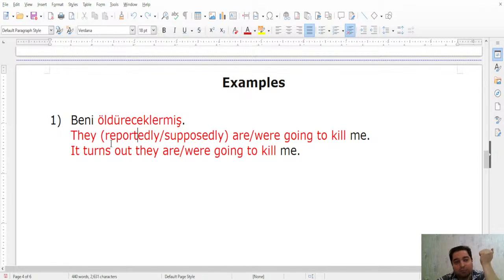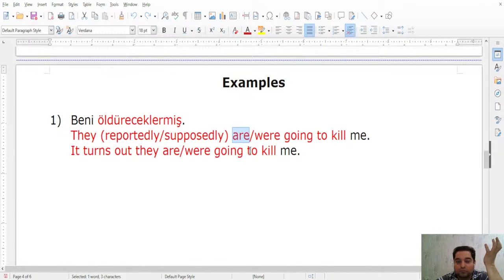Now of course it means reportedly, supposedly, are or were going to kill. Now you see, we would talk about the were going usually. In the previous classes, we were talking about were doing, or did in the past, right? Here I add specifically are as well, because it also means something in the present tense.